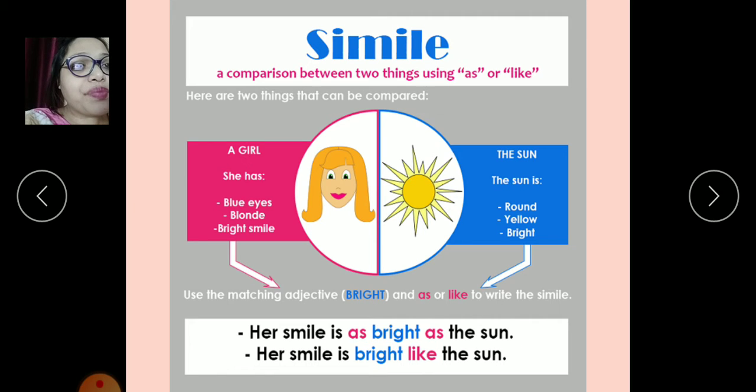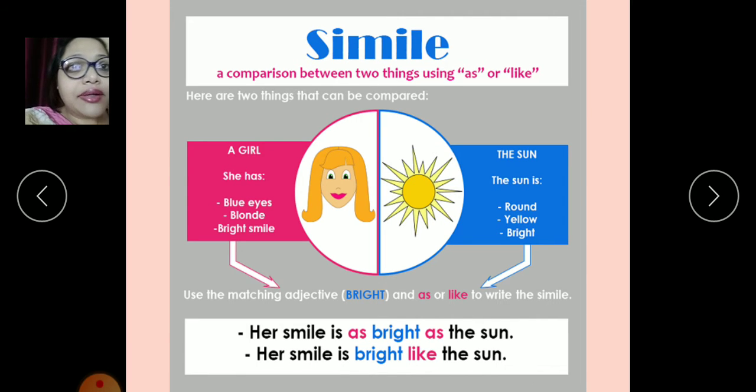See, here you can see two pictures which are being compared. One is a girl and another is the sun. The girl has blue eyes, blonde hair and a bright smile, whereas the sun is round in shape, yellow in color and very bright. So how can we match these two things? Her smile is as bright as the sun, so her smile is bright like the sun. So here we see two things being compared using as and like. So this is what a simile is.